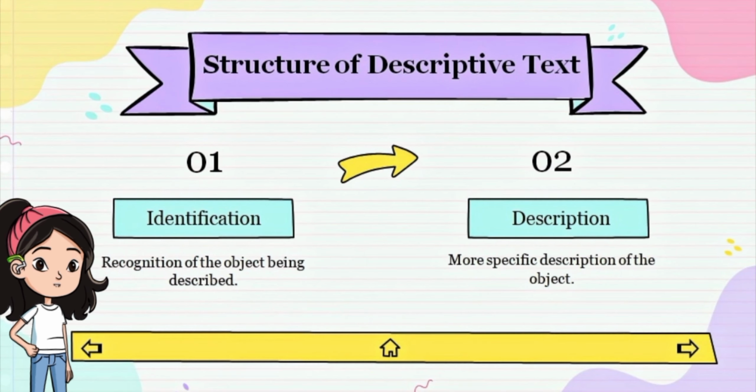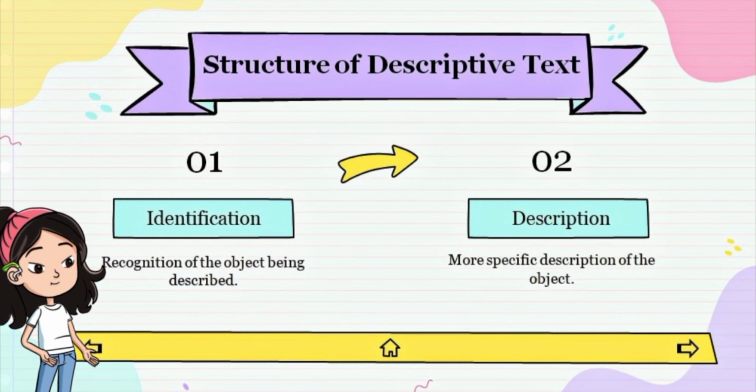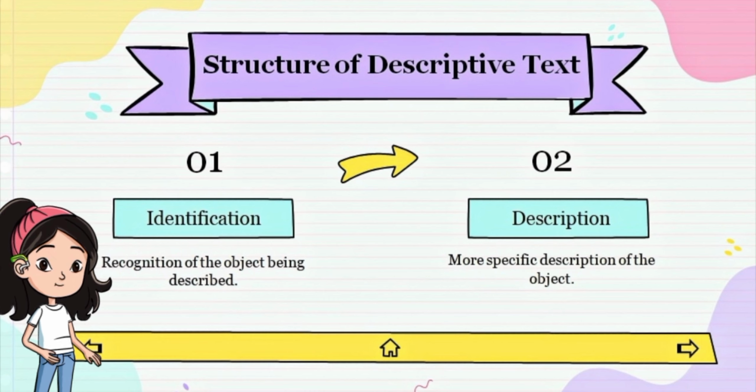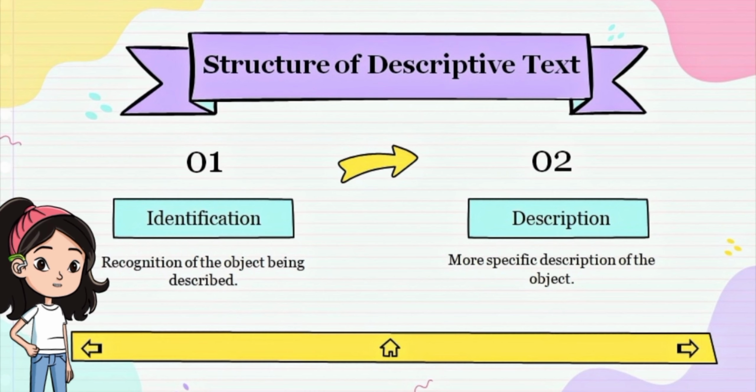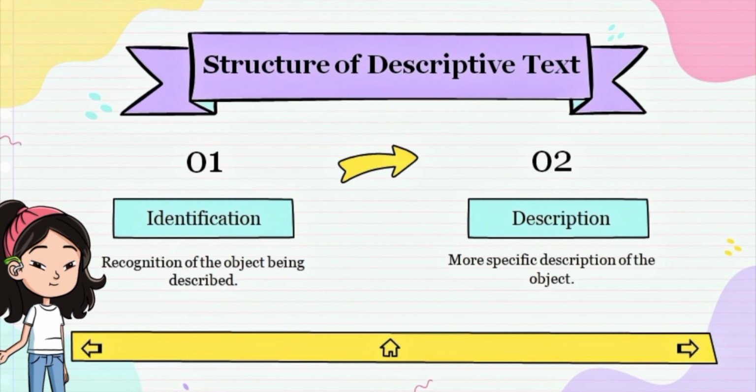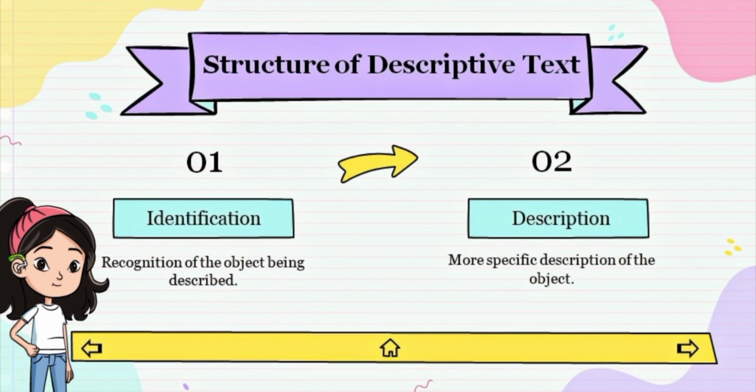Structure of descriptive text. Descriptive texts have two structures. The first is identification, second is description. Identification is recognition of the object being described, while description is more specific description of the object.